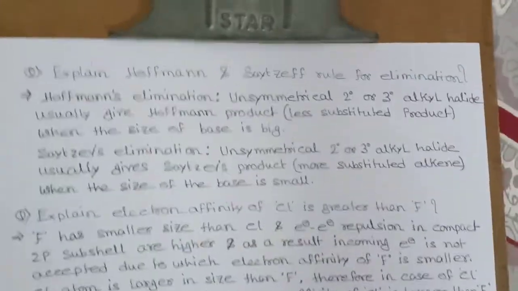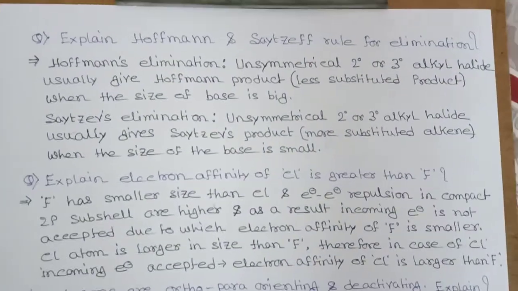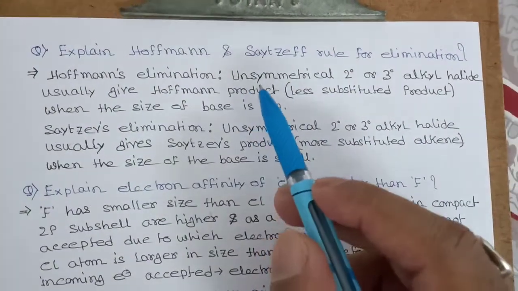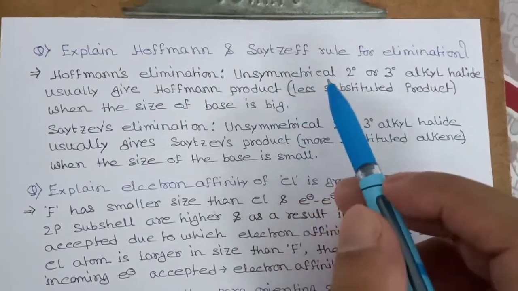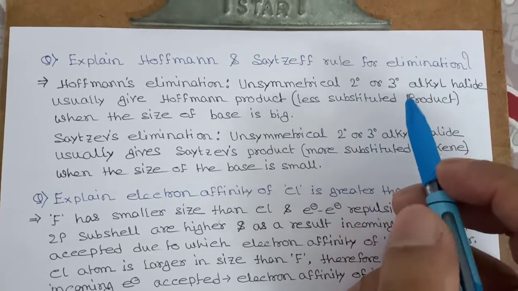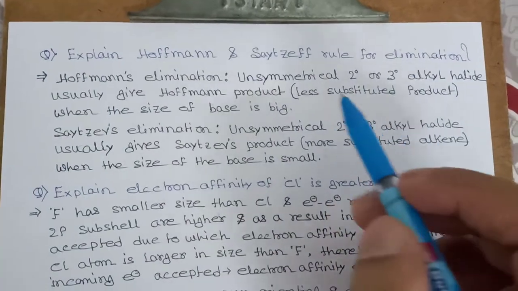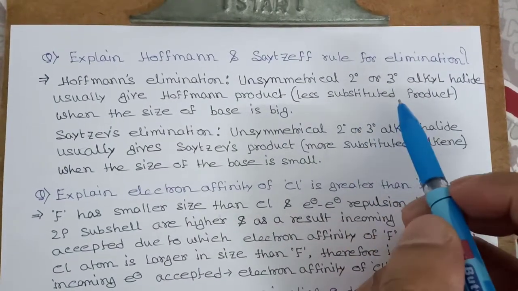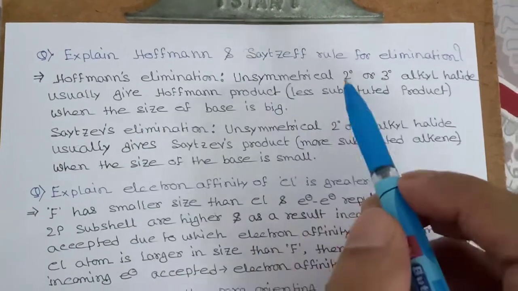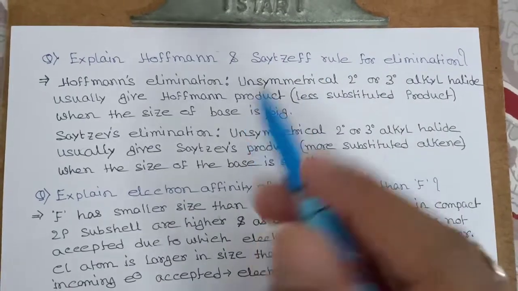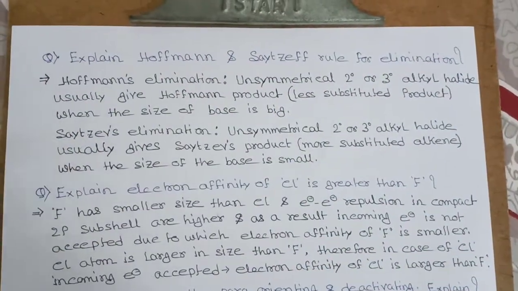Now explain Hofmann and Saytzeff rule for elimination. Hofmann elimination means that in the case of an unsymmetrical secondary or tertiary alkyl halide, it usually gives the Hofmann product. Hofmann product means, always remember, the less substituted product. And Hofmann elimination will happen when the size of the base is big.